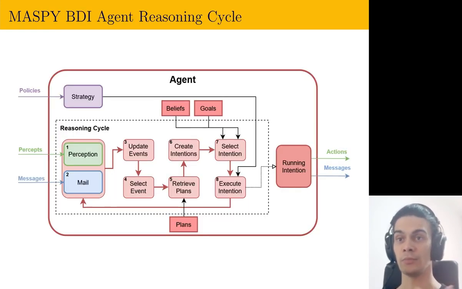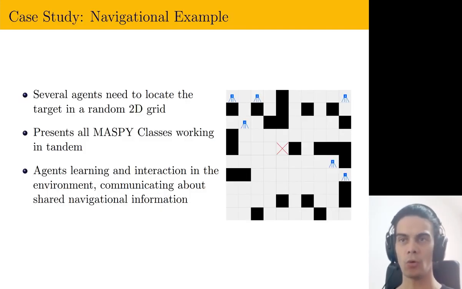The BDI reasoning that occurs inside each agent is then represented here, where the combination of the environment perceptions, received messages, and learned policies, together with the agent's available beliefs, goals, and plans, turn into actions and messages they execute by their intentions. To show all of this in action, we present a case study of a navigational example.